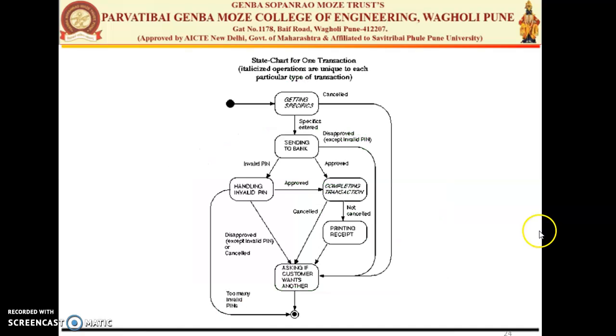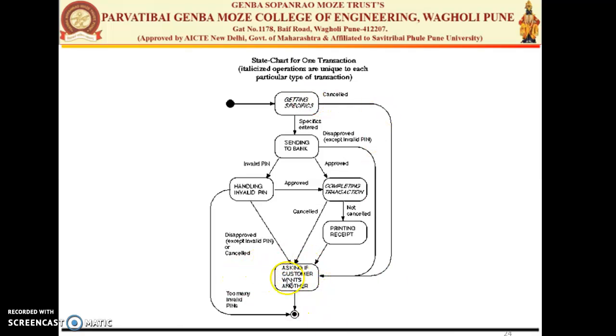We can look at a little more complex state transition diagram, where you can have the example of the ATM system or the transaction system. So first, for getting into the specific system, we enter into the state. After entering this state, if we click on the cancel button, it will directly cancel the order.